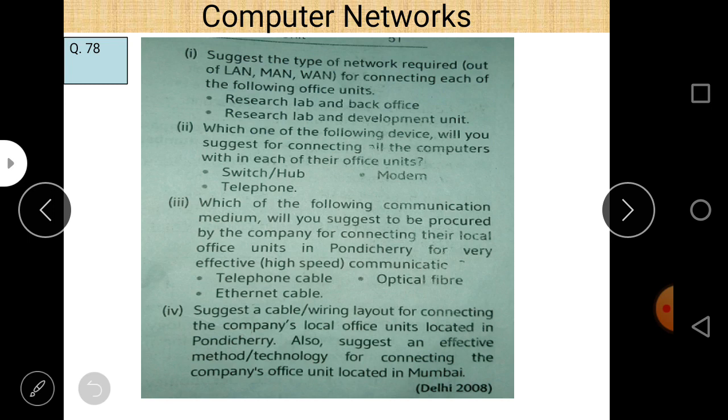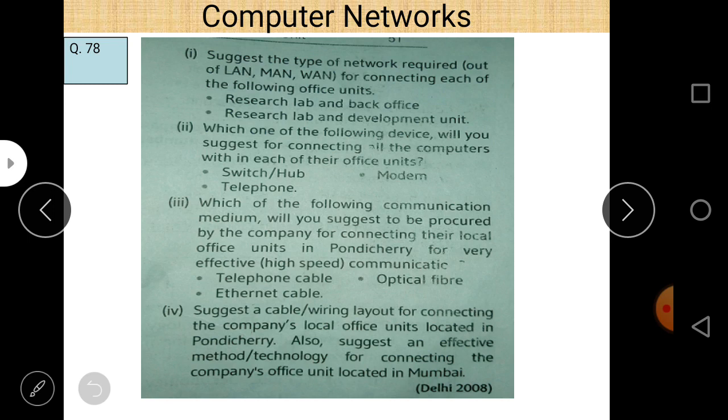Why do we say that? Because local area network is a term used when we want to connect different computers within a building, within a university, within a campus, within a city even. So for small distances, the most appropriate use is up to 10 kilometers. But if the distance is somewhat higher than 10 kilometers, you can also easily use a local area network.